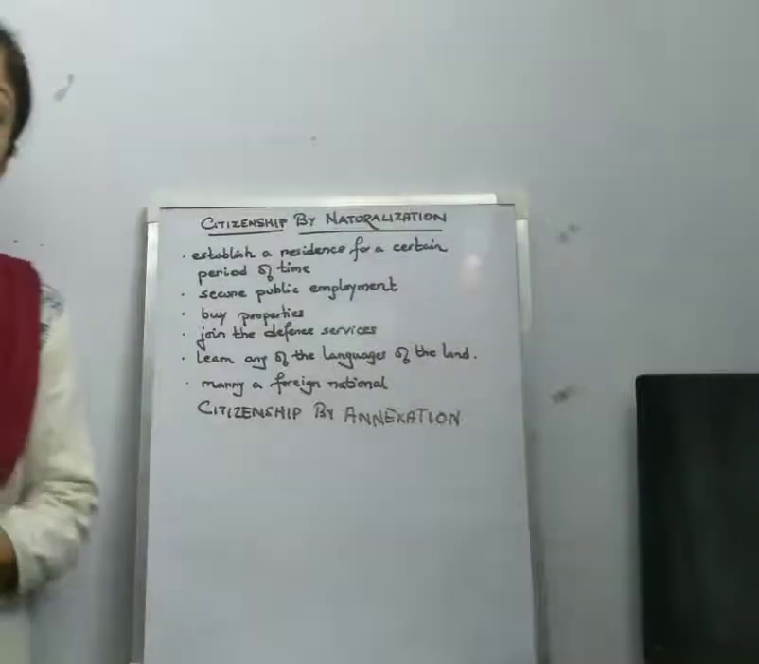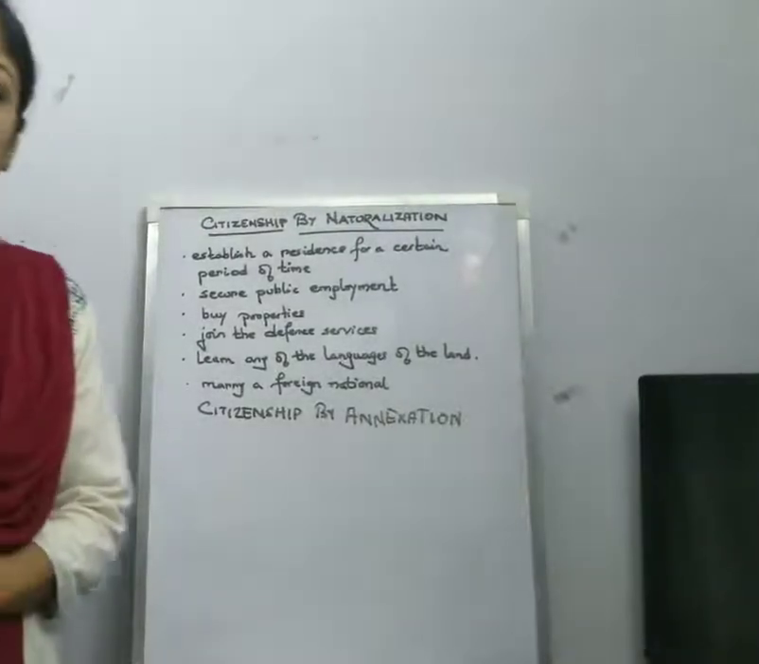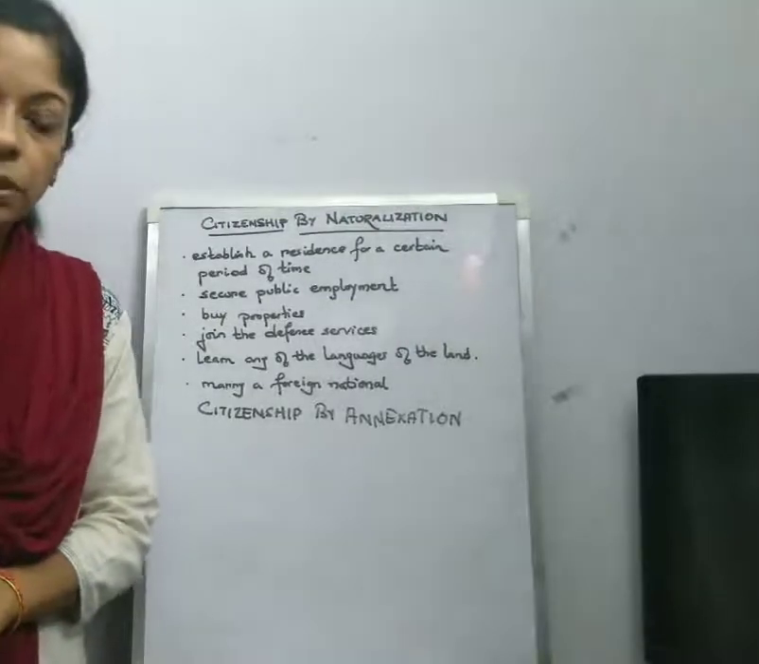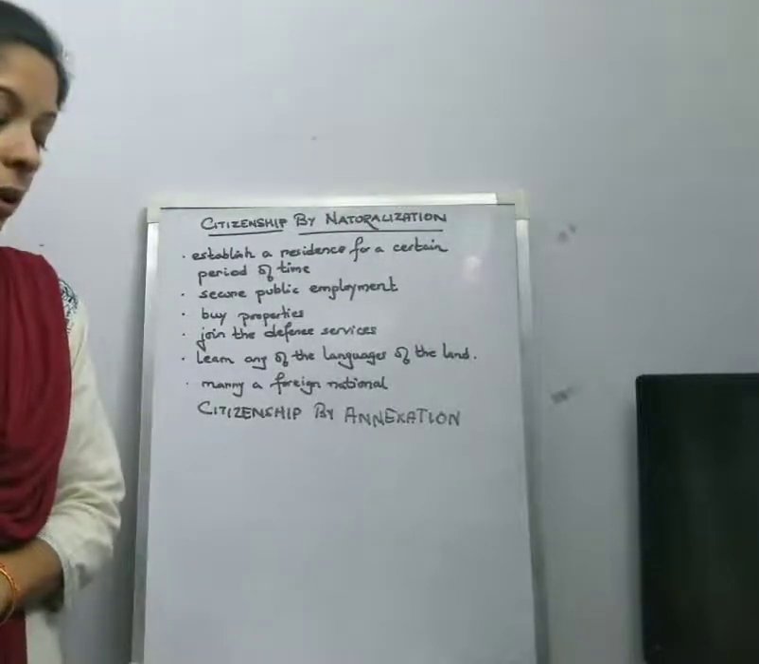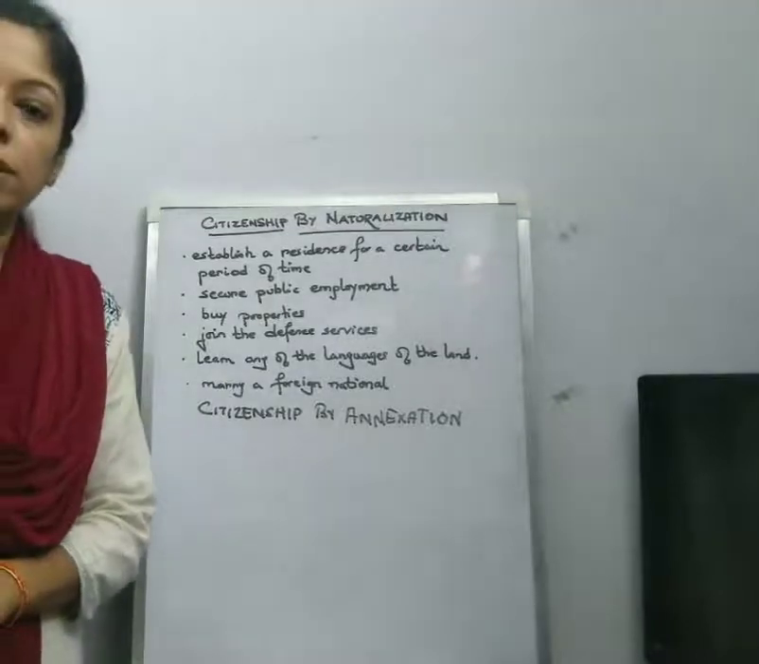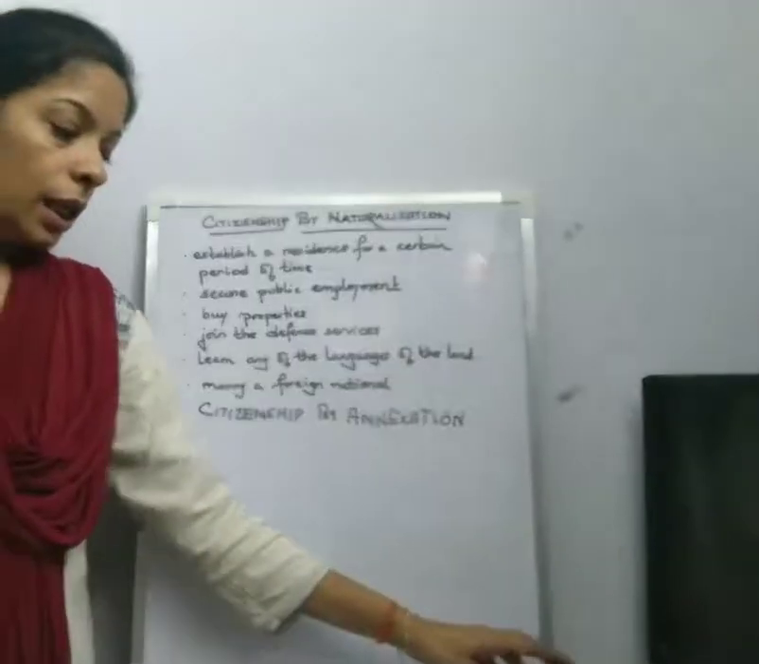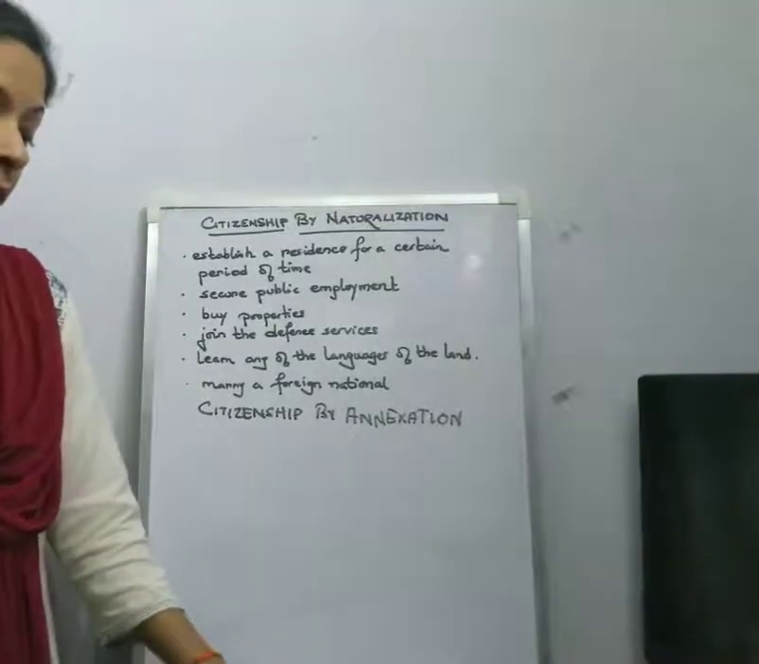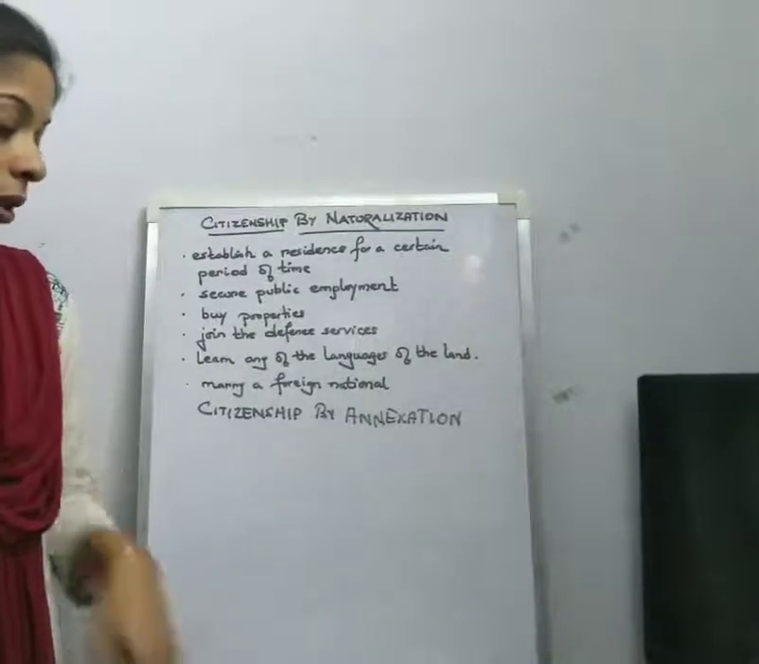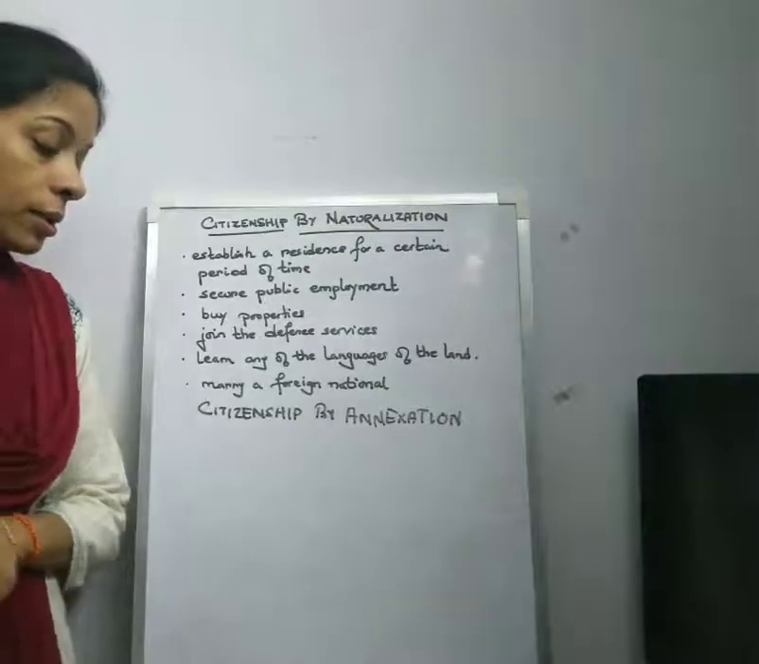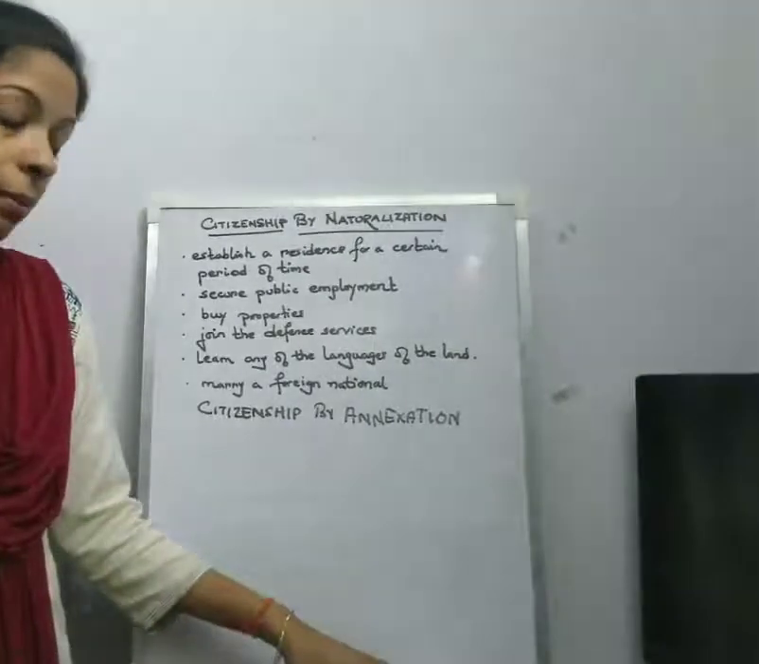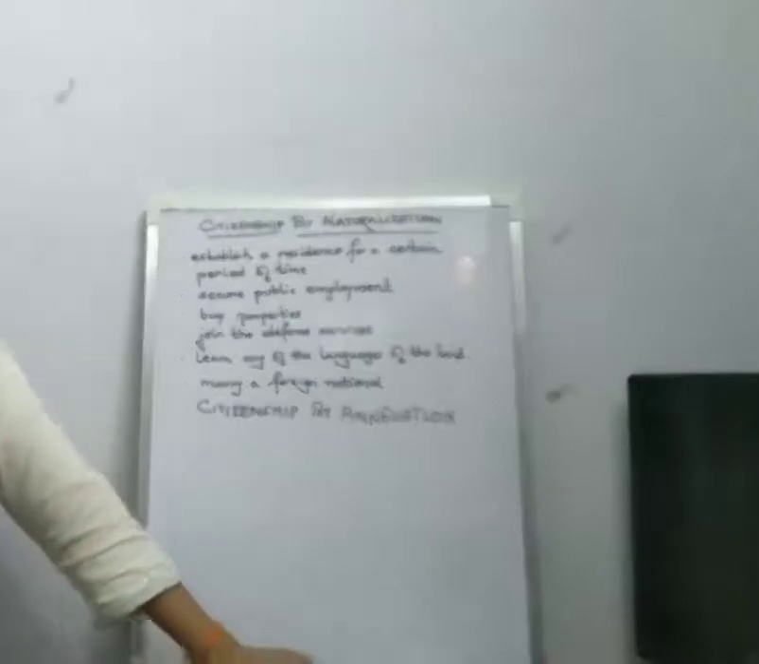Hello class 11, we will continue with your chapter Citizenship, and this is the second part of the chapter. Today we will learn about the methods of acquiring citizenship, and in that we will mainly focus on citizenship by naturalization. In the last video you have learned how citizenship can be acquired by birth, and today we will take up citizenship by naturalization.